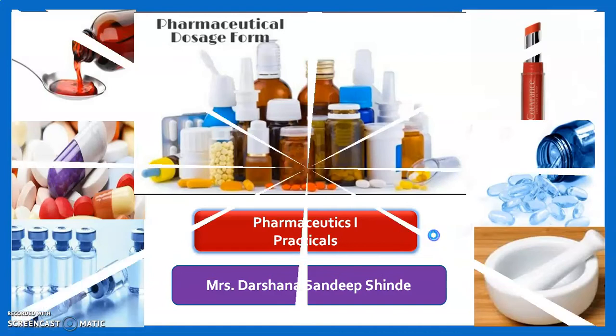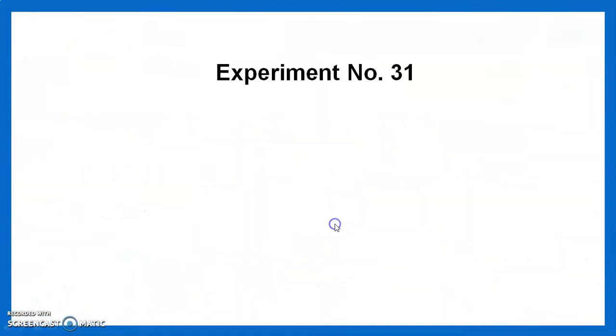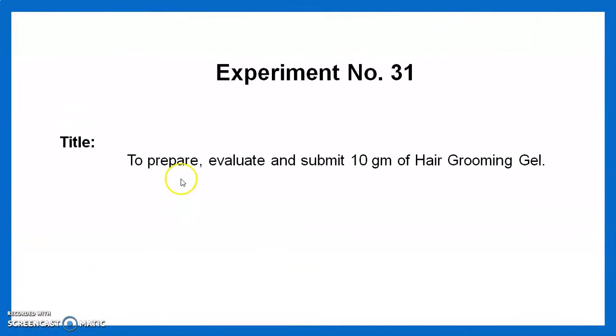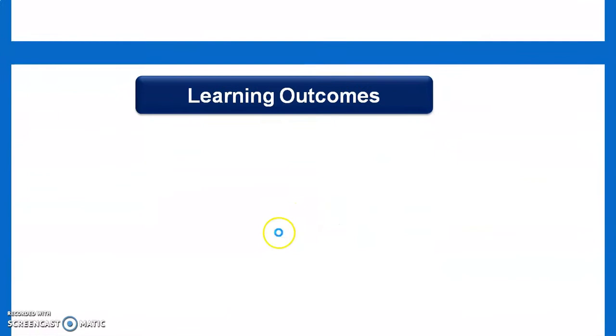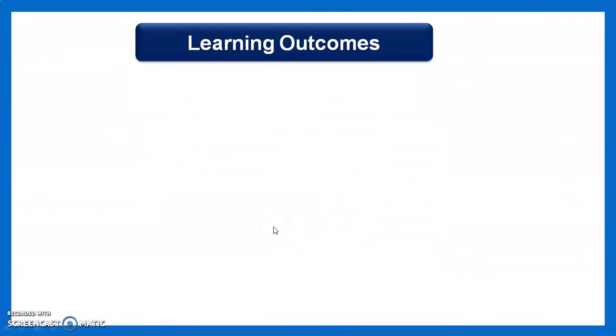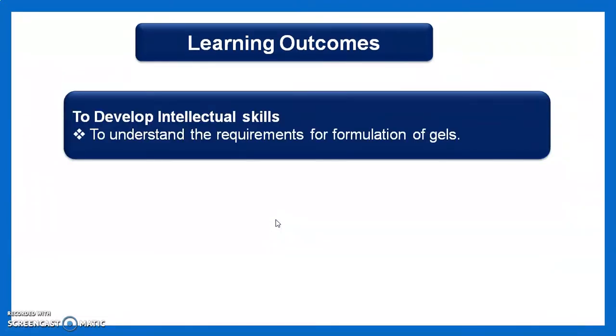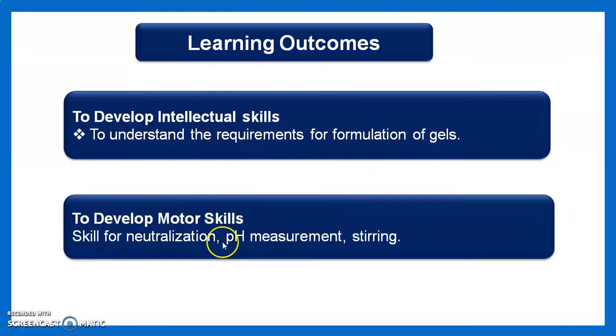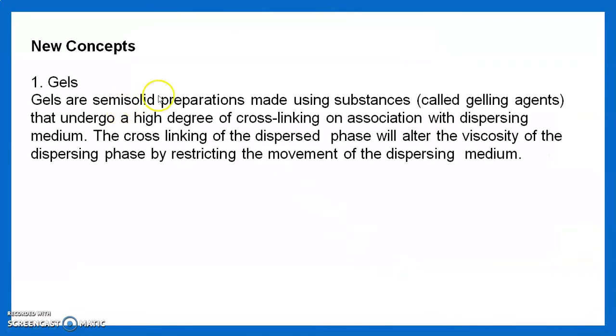Today we deal with experiment number 31. The title of our experiment is to prepare, evaluate and submit 10 gram of hair grooming gel. Learning outcomes of today's session: after watching this video, students are able to understand and develop some intellectual skills, such as to understand the requirement for formulation of gels, and to develop motor skills such as skill for neutralization, pH measurement and stirring. Then we become familiar with a new concept, the gels.